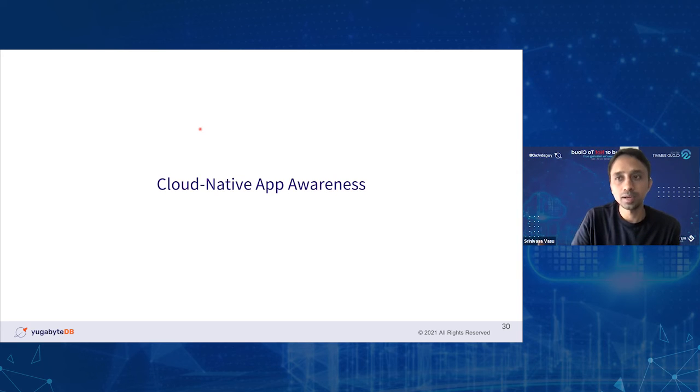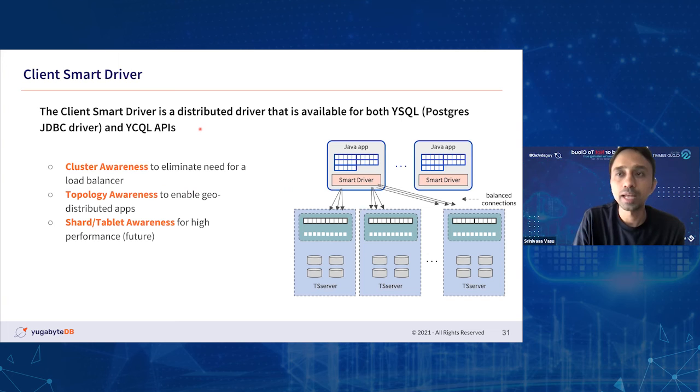This can't be done without building something on the client side of things, right? We understand that the database itself is distributed, but how would the client know that there is a node sitting in the same data center that the client itself is running in, right? So that takes us to the next part of the talk, which is the application-based awareness that we have built into the client application itself, right?